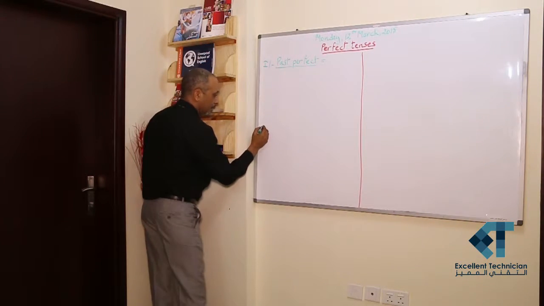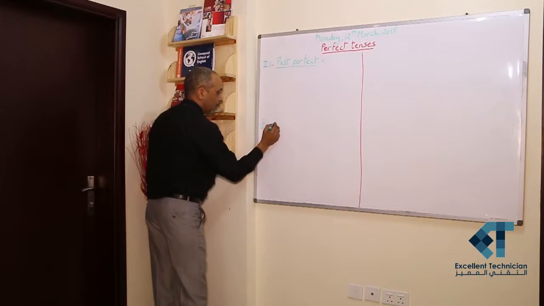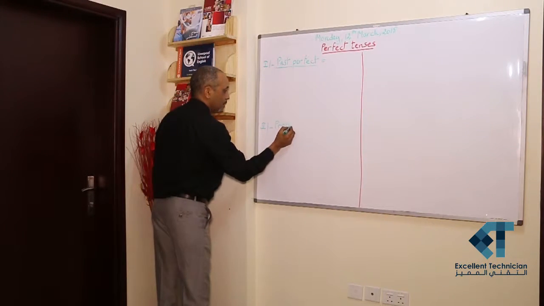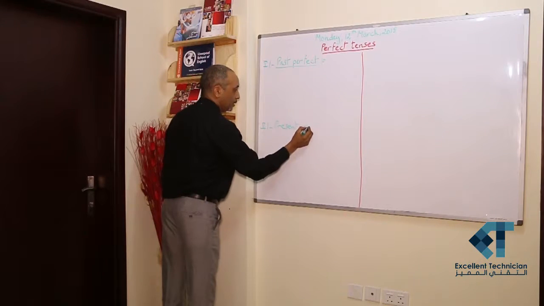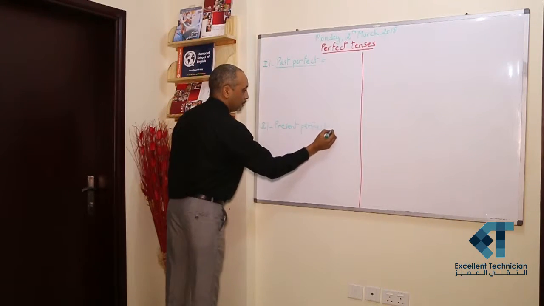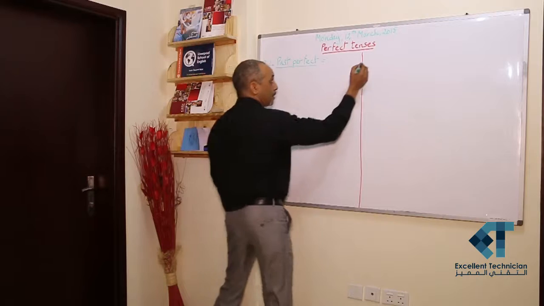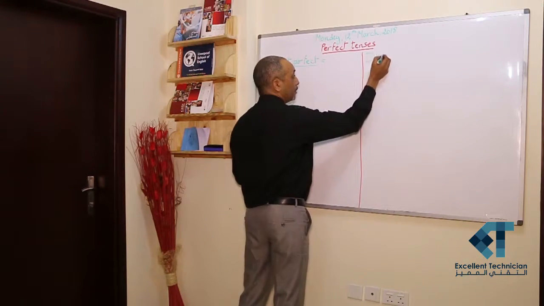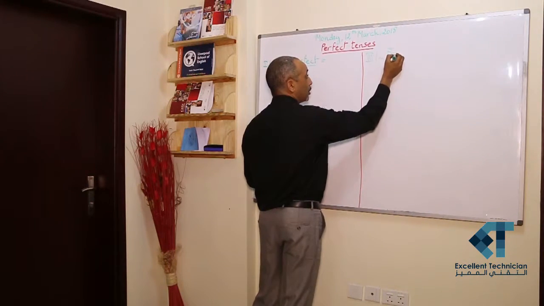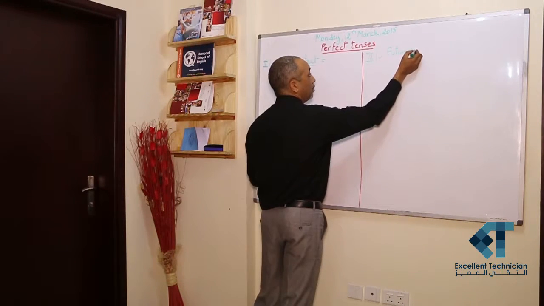Second tense is the present perfect. And the third tense is the future perfect.